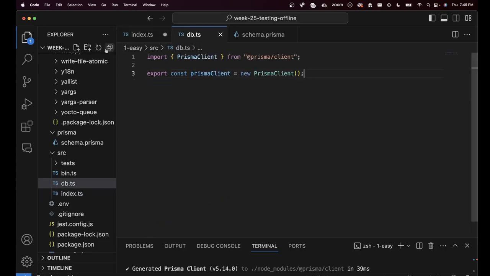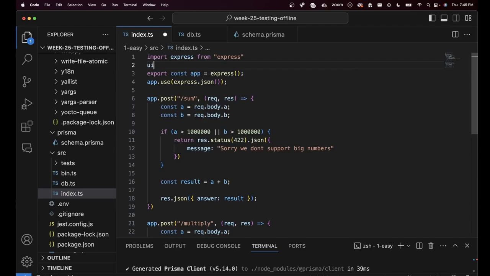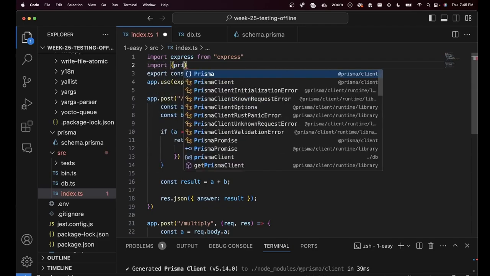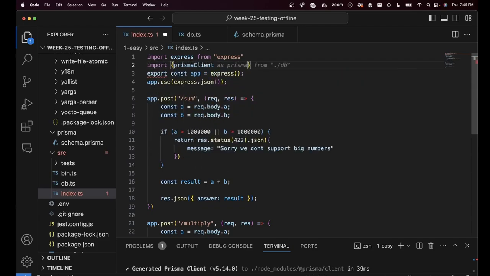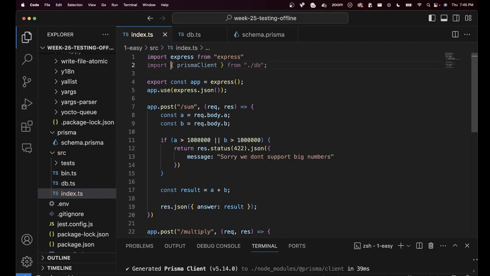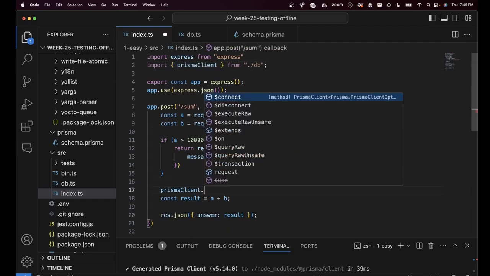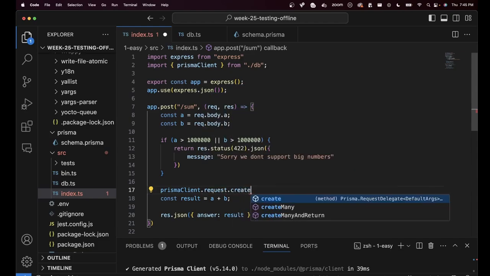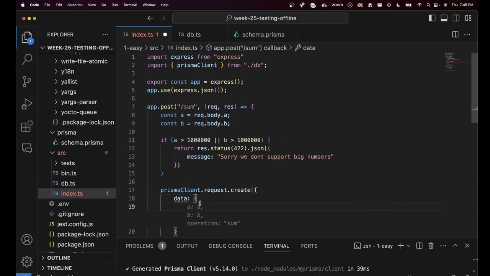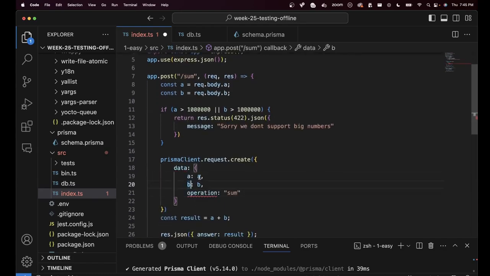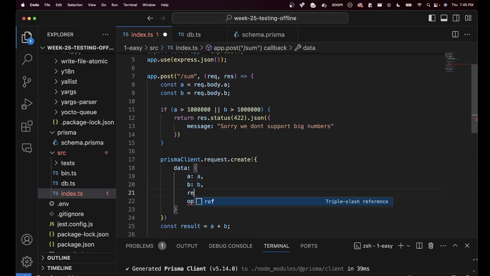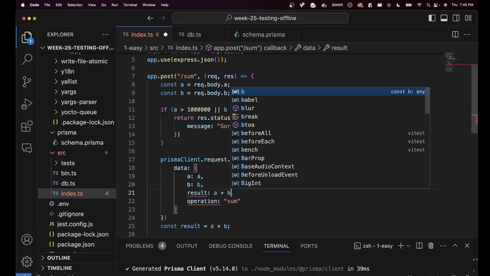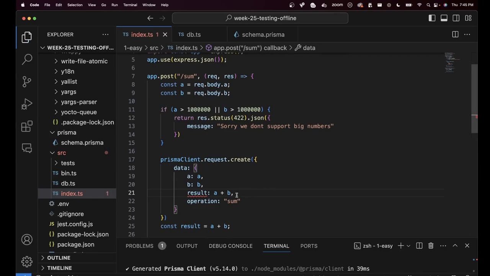Hence, we put this in a separate file. We import it over here: import Prisma client from ./db. And now I can start to, number one over here, do a Prisma client request create. And what will we put? We'll say A is this, B is this, result is A plus B. And then lastly,